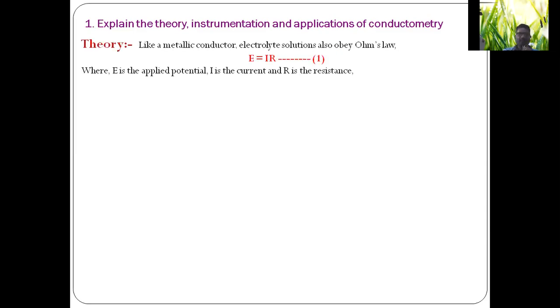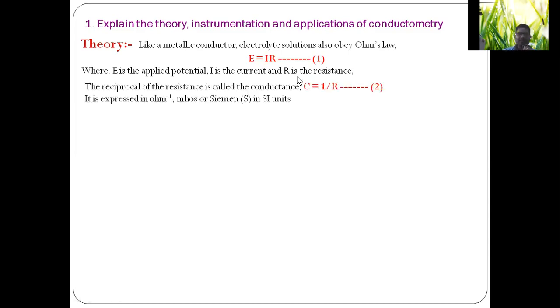What is the theory involved in conductometric experiments? When you take a solution, like a metallic conductor, electrolyte solutions also obey Ohm's law. Ohm's law is E = IR, where E is the applied potential, I is the current and R is the resistance.